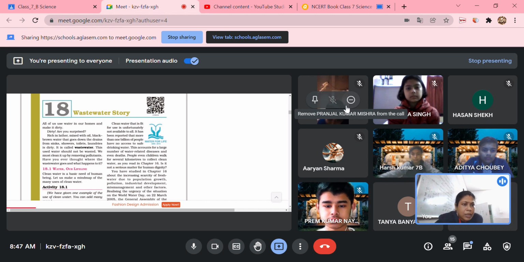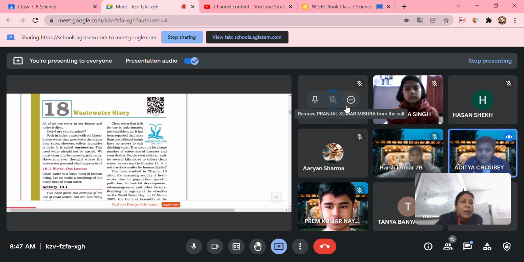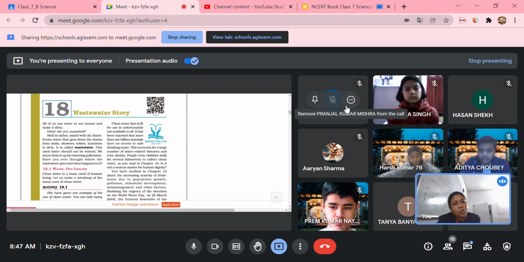And you have seen outside also, when you are going for a journey, if you don't have a water bottle, you just have to buy the water. So for pure water, this crisis has started. So how are we going to manage it? By recycling water, by purifying water, and by reusing it. So in this chapter, we are going through this part.